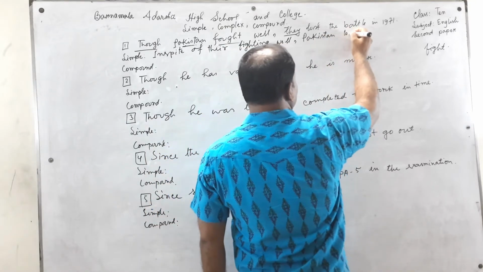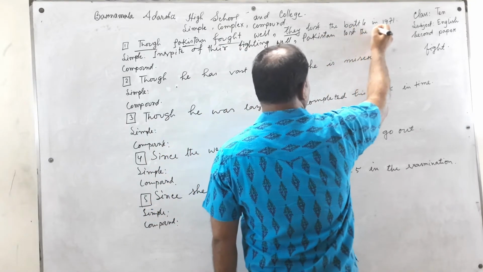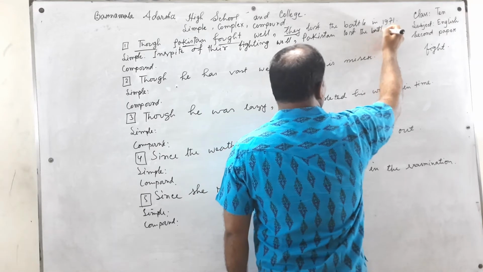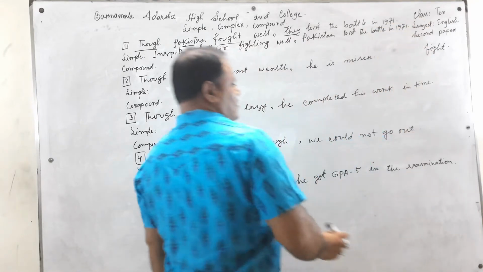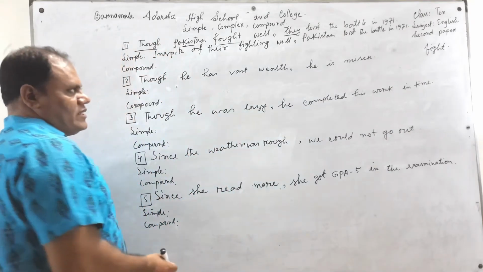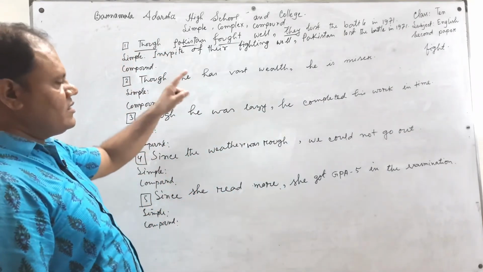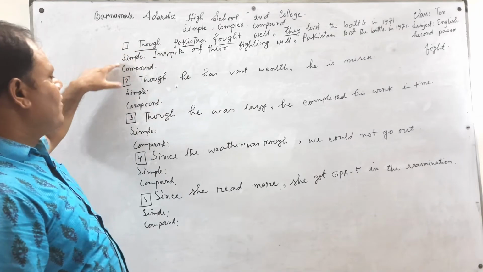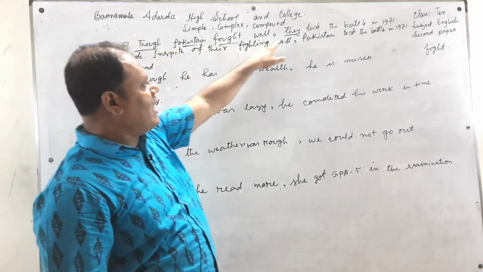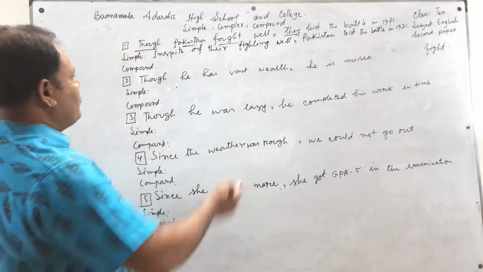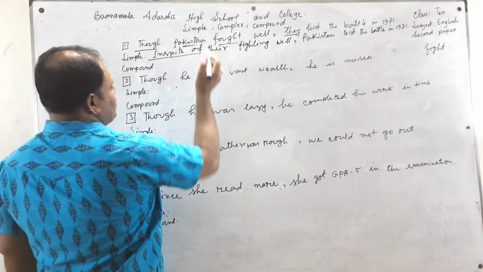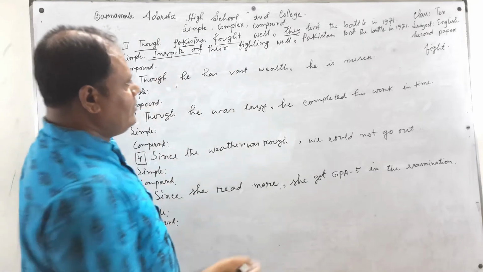Pakistan lost the battle in 1971. That is our liberation war, indicated here in 1971. The simple form of though Pakistan fought well, they lost the battle: if we find though, although in a simple sentence we can put in spite of.